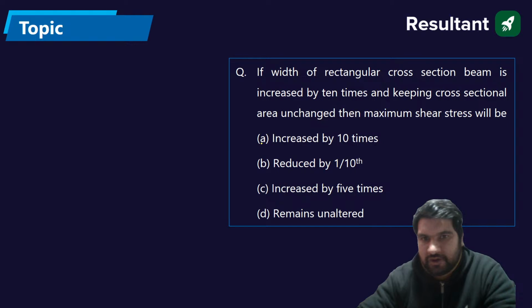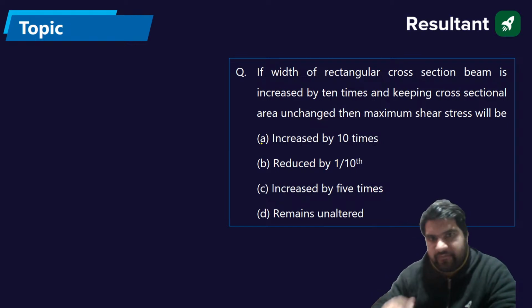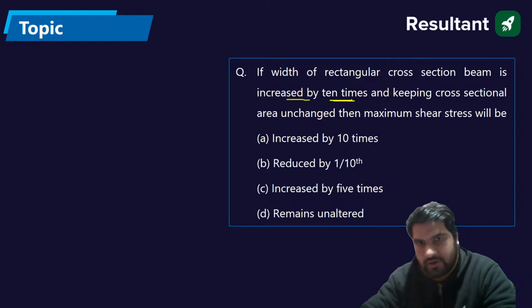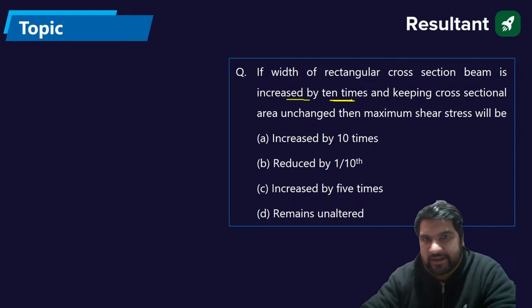So if W is the width of the rectangular cross section beam, if the width of the rectangular cross section beam is increased by 10 times, and keeping the cross sectional area unchanged, then the maximum shear stress will be.